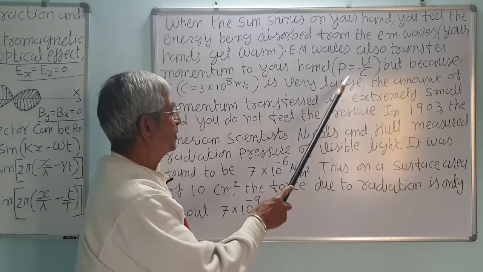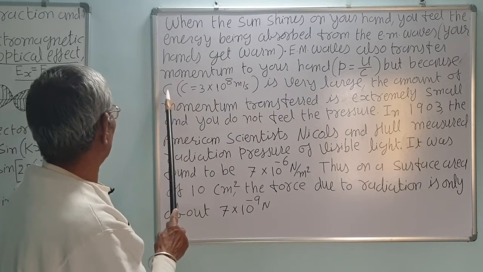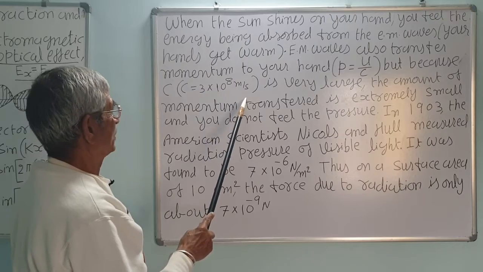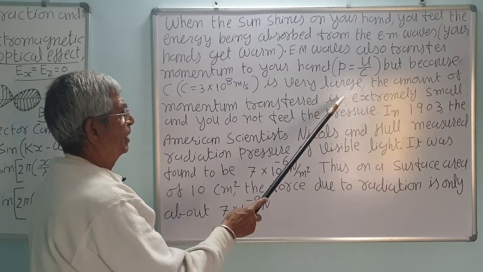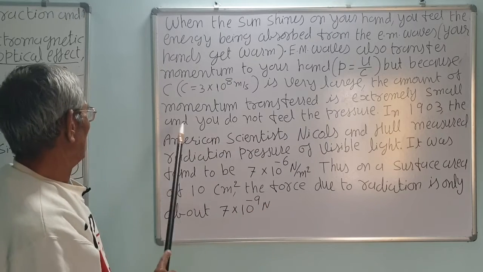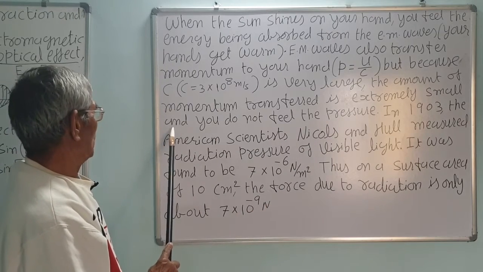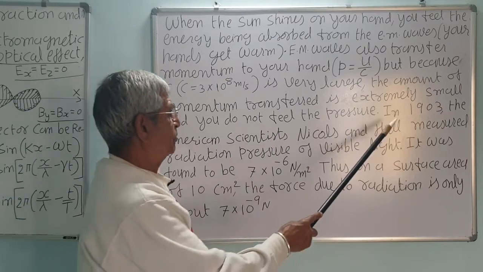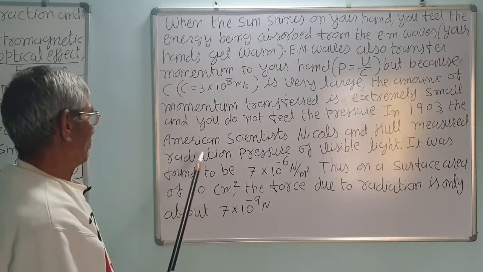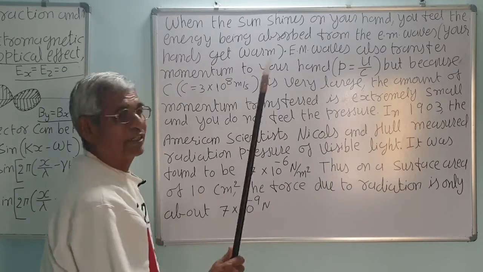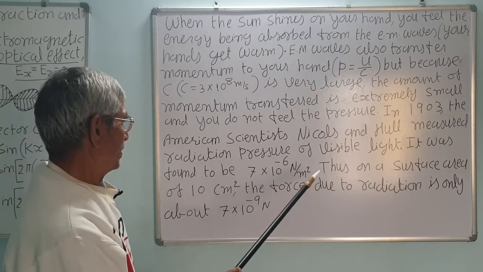Why? The pressure is very small, because C is equal to 3 into 10 raised to 8 meter per second, which is very large, and the amount of momentum transferred is extremely small, and you do not feel the pressure. In 1903, the American scientists Nichols and Hull measured the radiation pressure, correct?